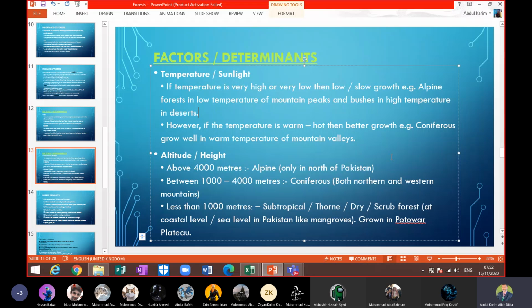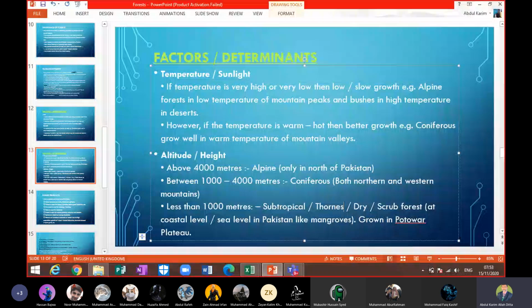So you can remember the heights: between 1,000 and 4,000 meters we have only coniferous, found in both the north and western mountains.